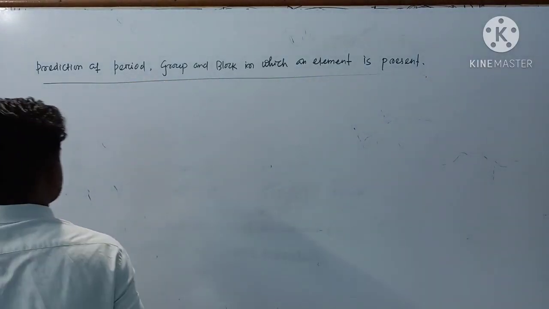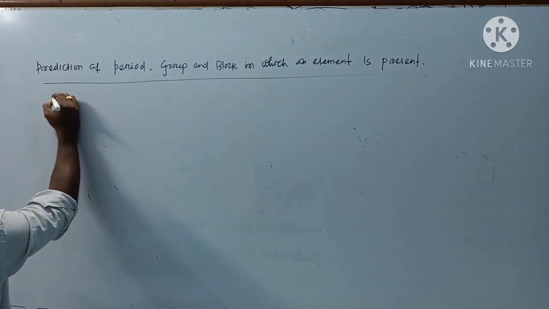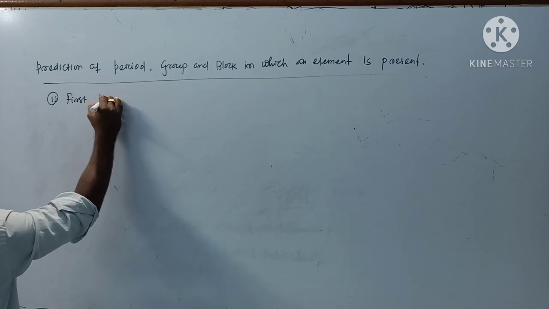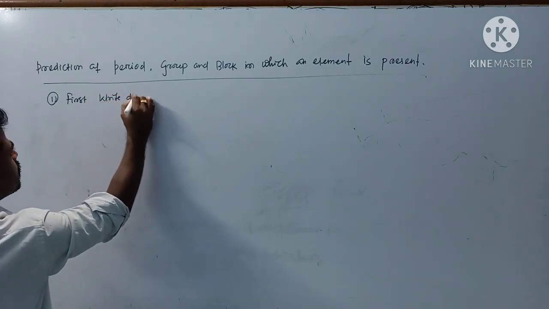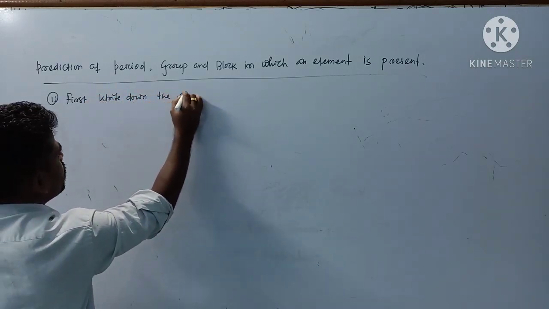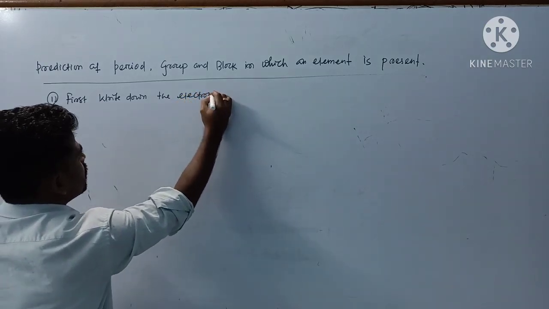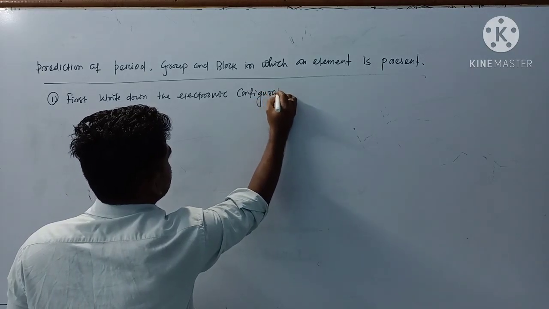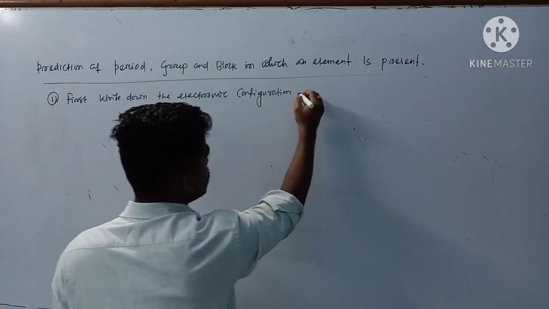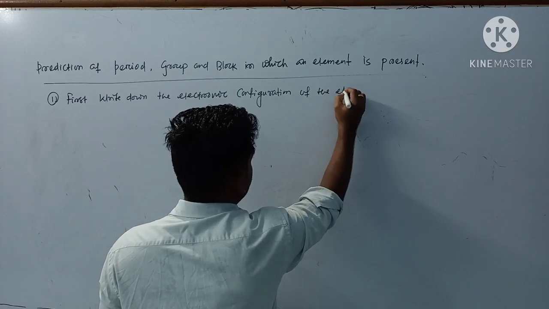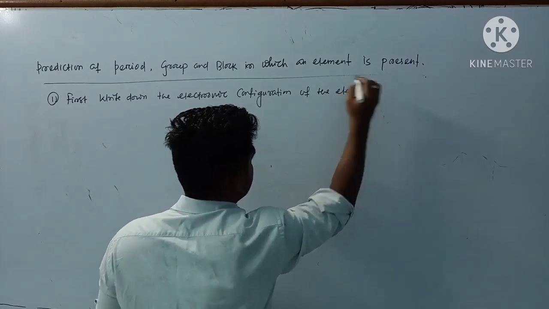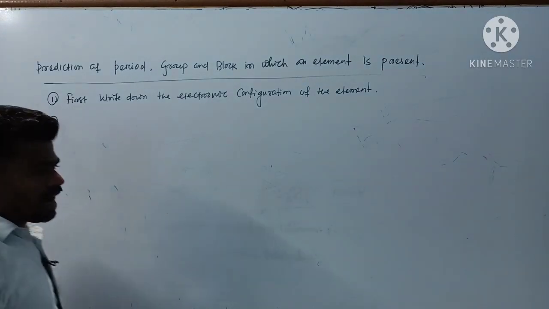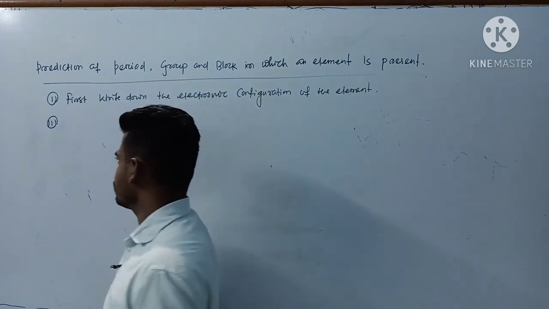First, the procedure: first you have to write down the electronic configuration of the element. Then identification of a block.